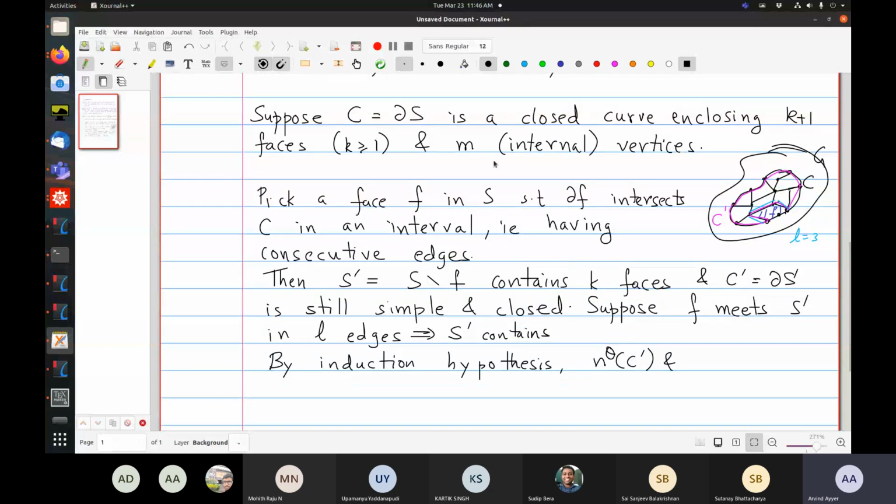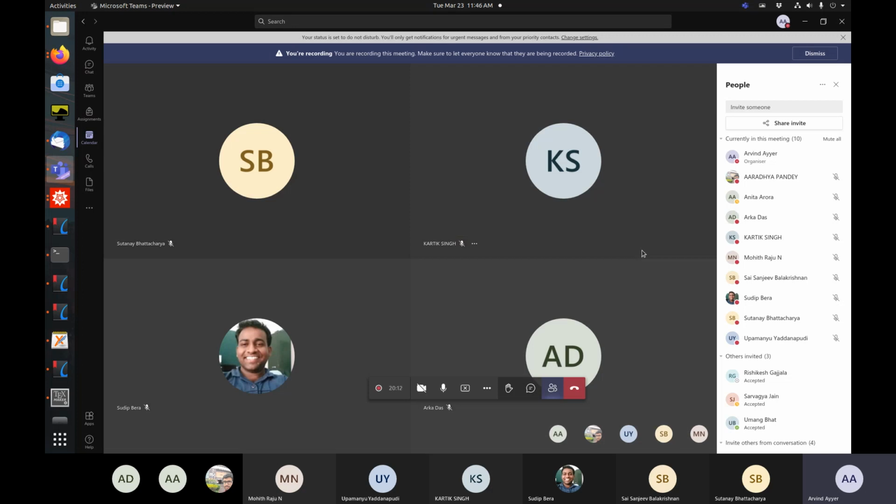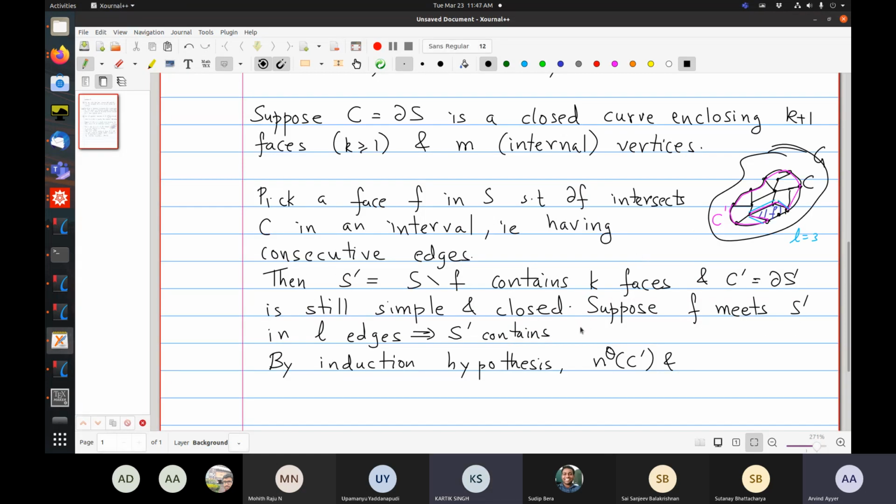Okay, so let's look at that. So S contains M internal vertices. And we are saying that there are L edges over here on F intersection S prime. So how many internal vertices does S prime contain? Anybody? L minus 1?